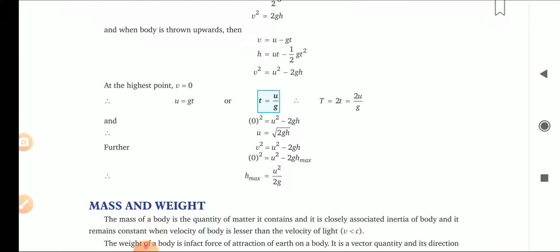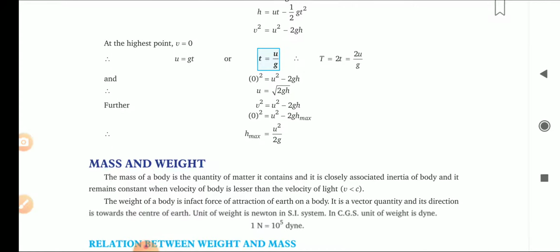From the first equation itself, v equals u minus gt, so you get u equals gt, so t equals u by g. It is a time. The total time period is 2t, because if you are throwing something, it will come down also. So 2t means 2u upon g. We got the time period as 2u upon g for the particle which is thrown vertically upward.